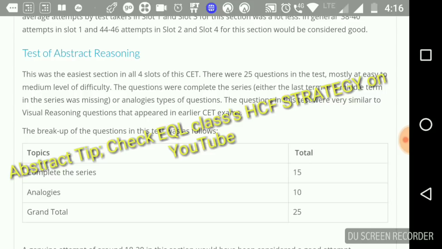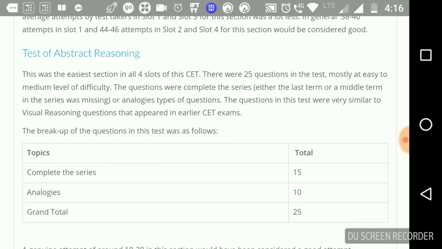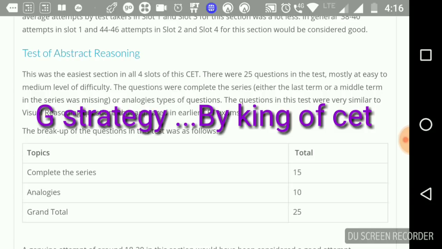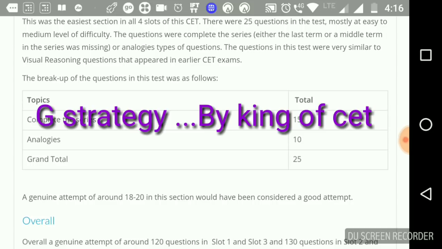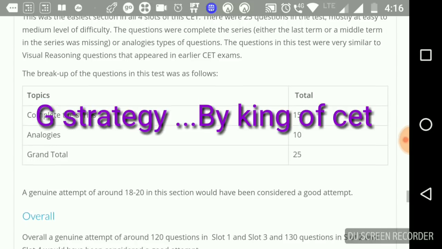Most of the institutes have an HCF method, that is highest common factor, eliminating the figures using the highest common factor elements, also called the G strategy by an institute. The questions in this test were very similar to visual reasoning that appeared in earlier CET exams, nothing new, but it was a notch tougher than last year's CET.